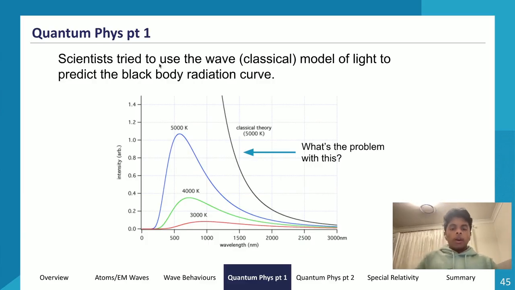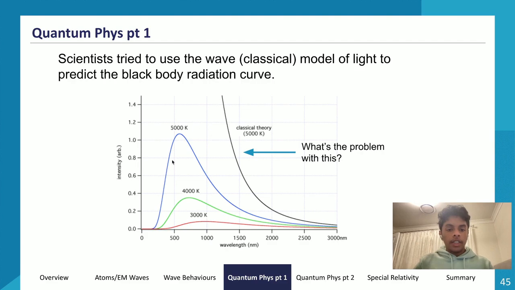So what happened is the scientists used the wave model of light to predict blackbody radiation curves. Currently, within our journey right now, we haven't entered the quantum model of light period yet. We're still in the wave model of light era. Within the wave model of light era, what scientists did was try to use the wave model to explain or predict what a blackbody radiation curve might look like.